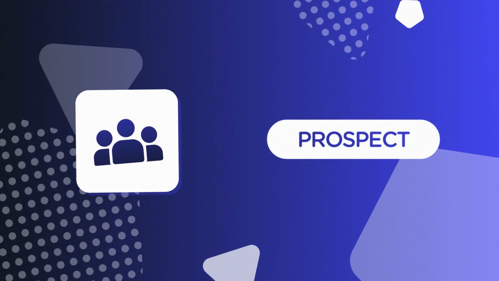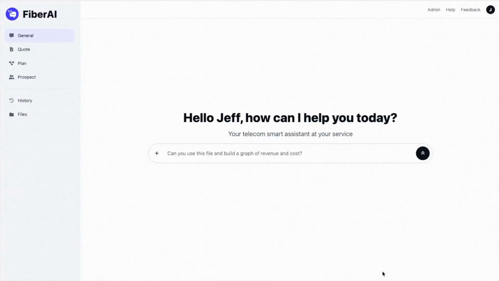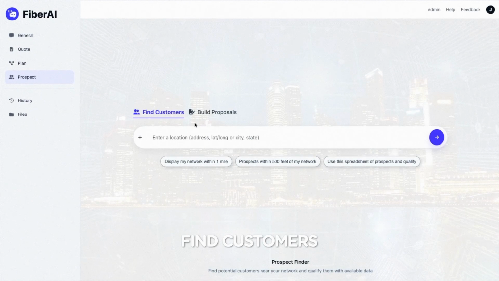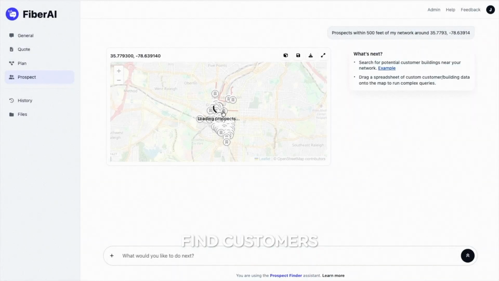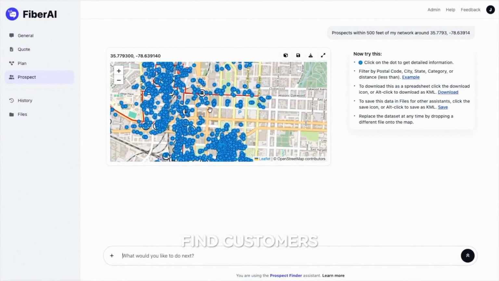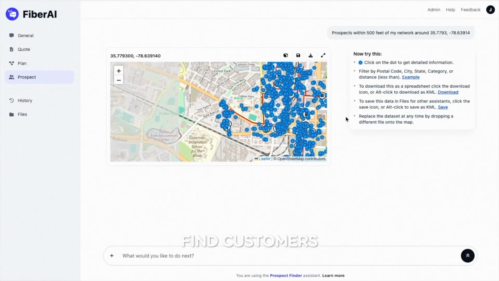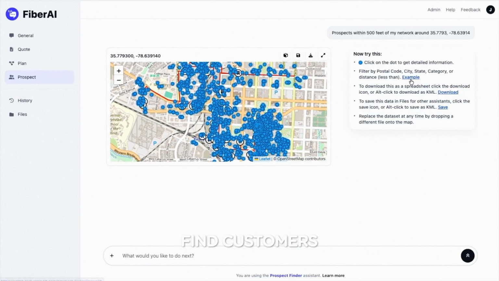Finally, we'll review the Prospect Assistant, used to find potential customers anywhere across the US. When you provide your network information, the assistant is enhanced to filter prospects near your network, shown on the map as blue dots. Use the AI to filter the results further based on known data about these prospects.